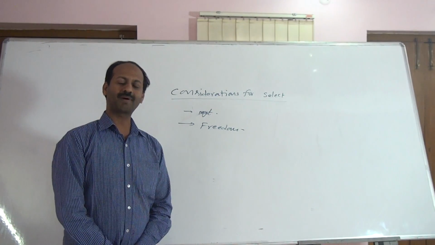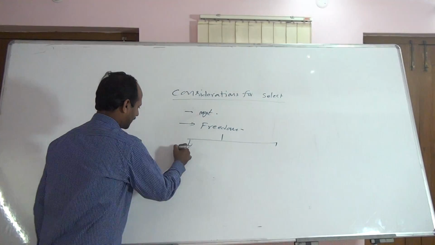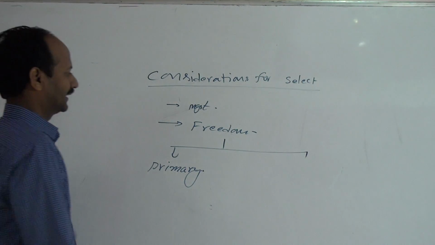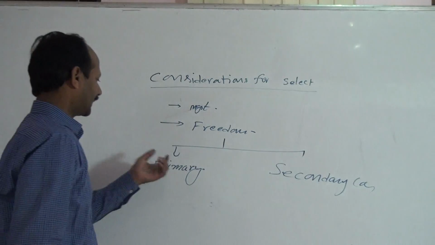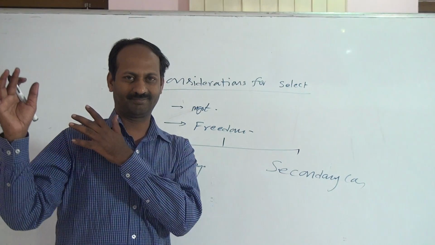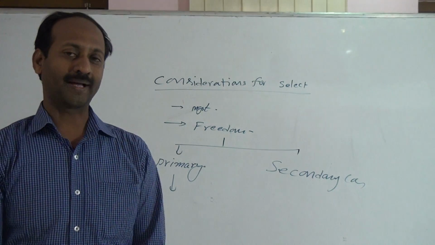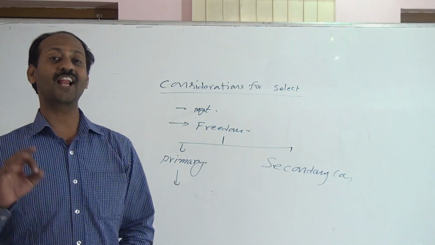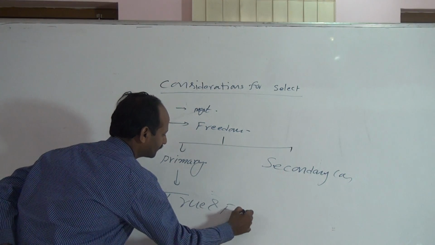What points should be kept in mind by management? Dividing into two parts: primary considerations and secondary considerations. What is the primary consideration? Management has the freedom to select any method, but a relevant method shall be selected. By selection of that relevant method of accounting policy, financial statements shall show a true and fair view.